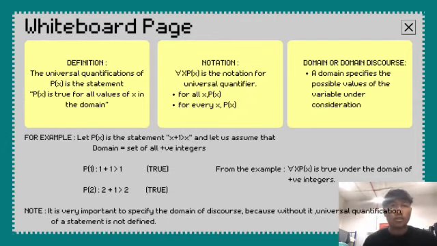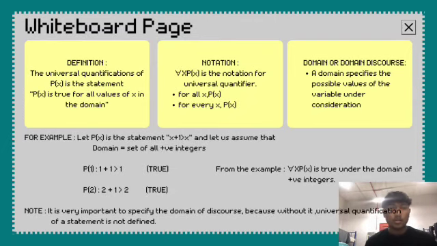The notation for the universal quantifier is a backward symbol, ∀x P(x), which means for all x P(x), or it can be called for every x P(x).